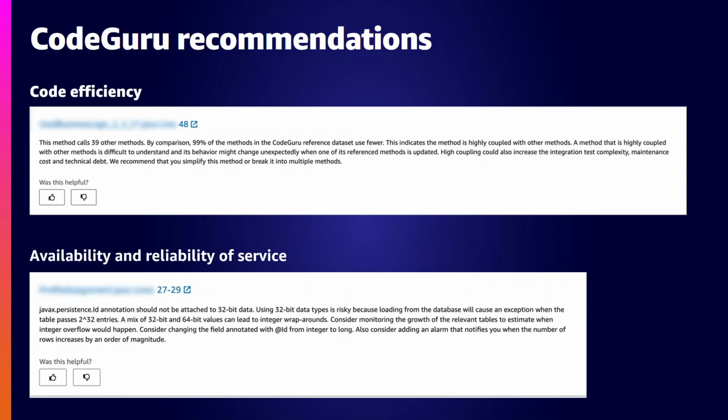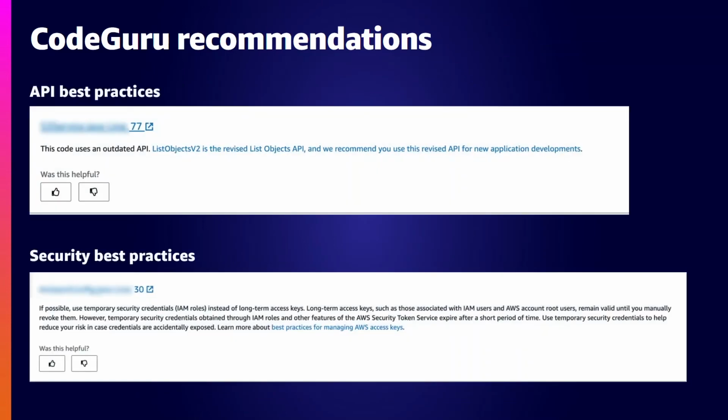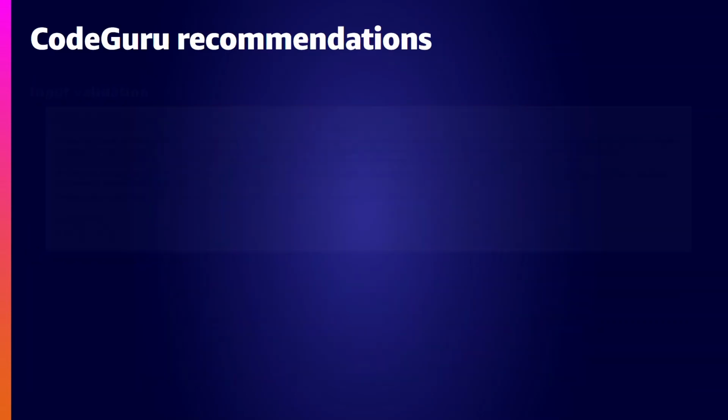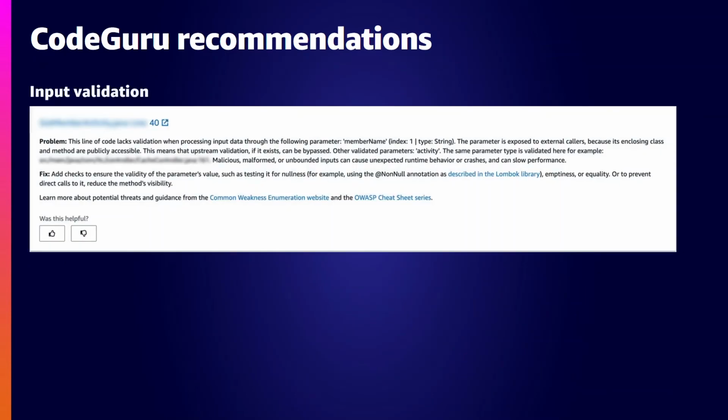The last recommendation here falls under the category of security risks, where it suggests to validate input data before processing it. It gives the name of the variable that is accepting it. However, there is no validation done. It poses risks for malicious, malformed, or unbounded inputs, which can impact the system stability, integrity, and performance. As a result, it suggests to add checks to validate the nullness of the parameter value along with other sanitization.